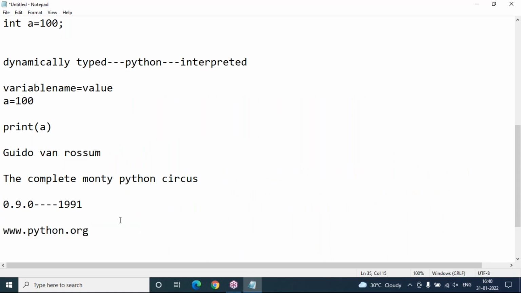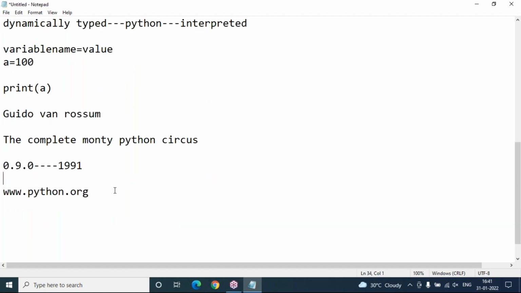So this is the latest version, 3.10.2, but the main versions are 0.9.0, 1.0, 2.0, 3.0. We are in the third version of Python. Okay, so this is a small history of Python. And coming to this, using Python, what kind of applications can we develop, sir? Yes, as I said, using Python we can develop different types of applications because it is a general purpose programming language. That means using Python we can develop desktop applications.